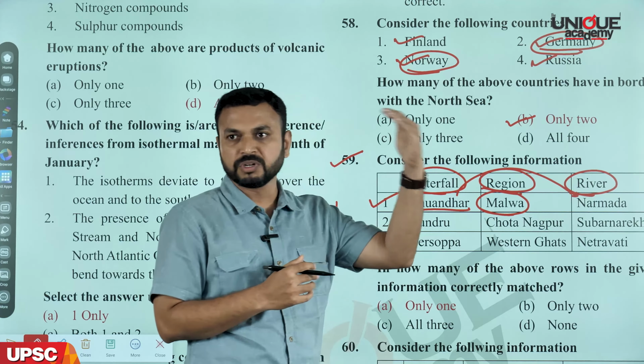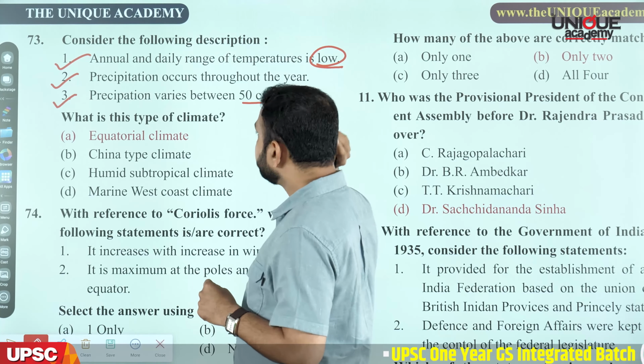So question number 73. It's a tricky question. Consider the following description. The first statement says the annual and daily range of temperature is low. The second statement says the precipitation occurs throughout the year. And the third statement says precipitation varies between 50 centimeters and 250 centimeters.